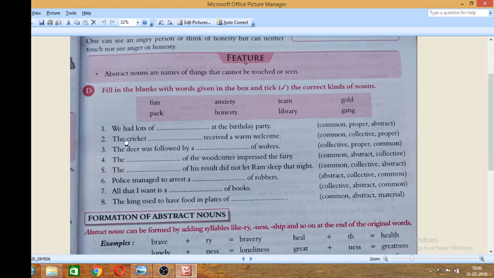No, that is very simple. The cricket dash received a warm welcome. What will be the answer? Team. A lot of fun. First one's answer, I told you the two answers. The rest of the work is yours.